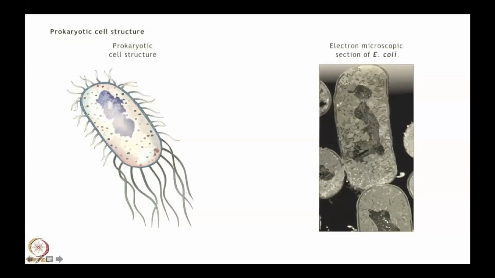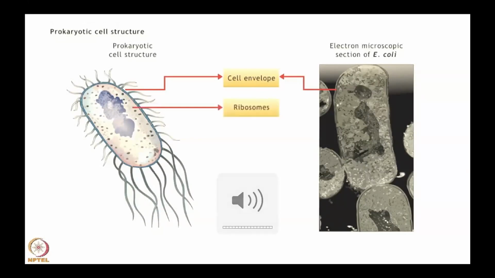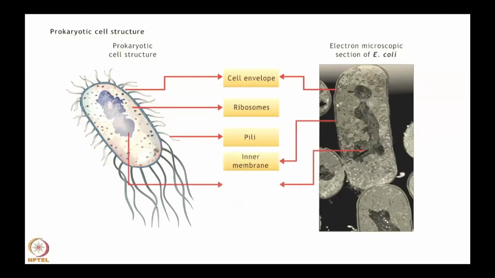Prokaryotes are simple unicellular organisms that lack a well-defined nucleus for carrying their genetic material. They are usually a few microns in size and are one of the most ancient life forms known, from which eukaryotes are believed to have evolved. Click on each component to know more about them.